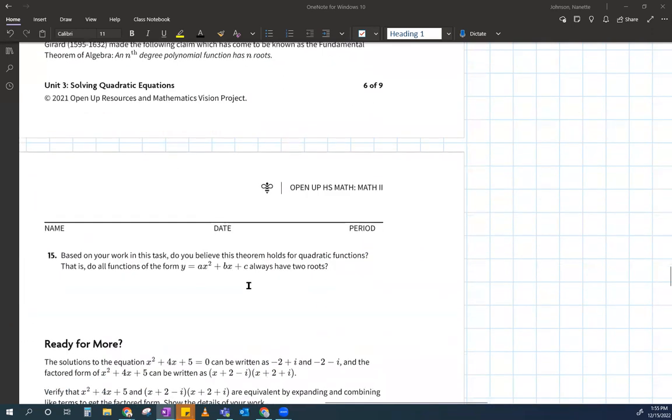So it says, based on your work in this task, do you believe that this theorem holds true for quadratic functions? That is, do all functions of the form ax squared plus bx plus c always have 2 roots? And the answer here is yes, right? And sometimes those roots are real, and sometimes those roots are imaginary or complex. Okay, hope that makes sense. Thank you for listening.